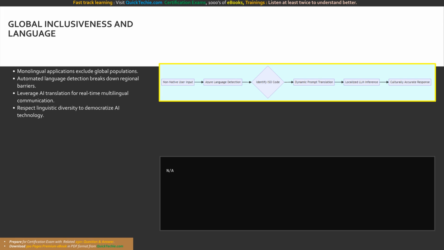Here we see the logic flow for linguistic inclusiveness. Non-native user input hits the Azure Language Detection Service to identify the ISO code. The application then performs dynamic prompt translation and localized LLM inference, ultimately returning a culturally accurate response back to the global user.